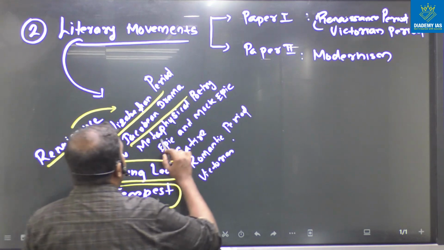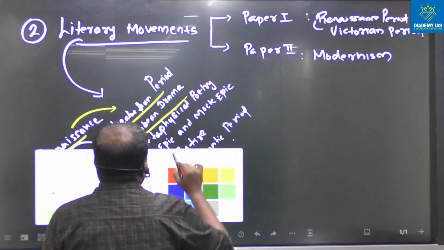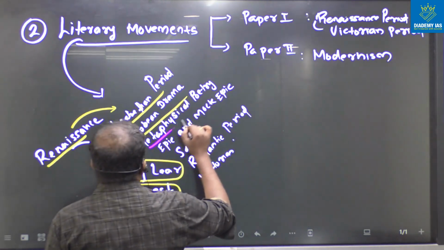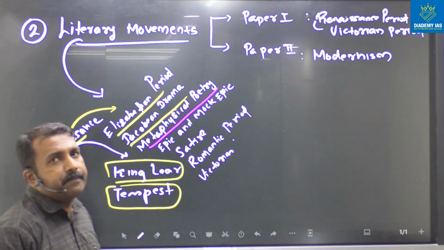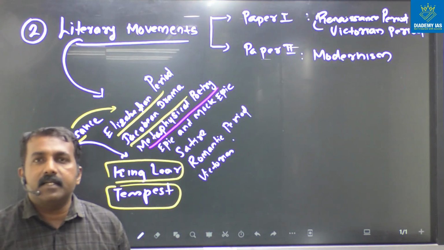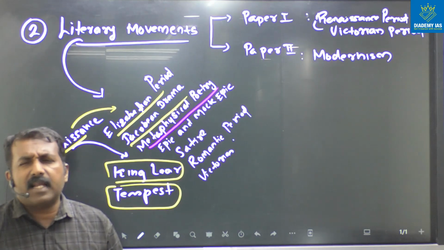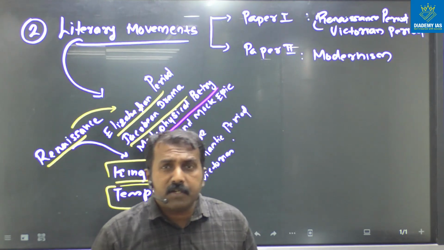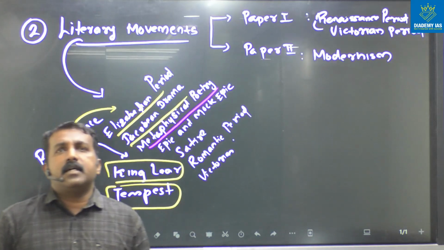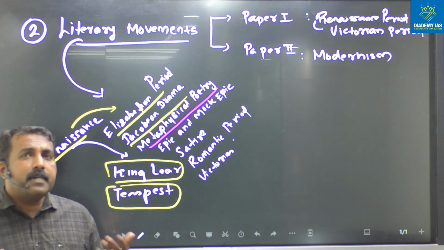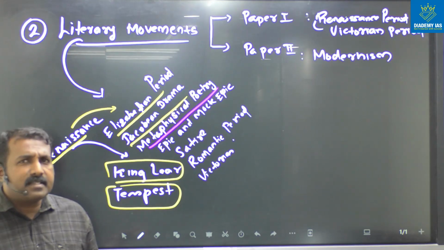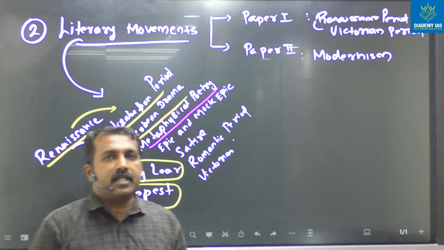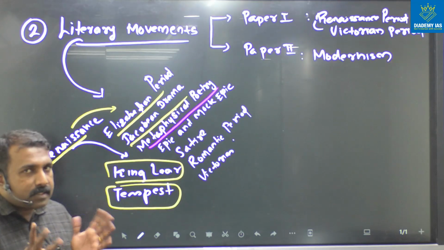Then after that we have metaphysical poetry. What is metaphysical poetry? We know that metaphysical poetry is a style of literary work. It also came in the Renaissance period. That is a different style of writing. John Donne is the father, or the founder, of metaphysical poetry. And a lot of other writers, Henry Vaughan, Herbert, are there in that group. Actually, mainly five important writers came in this metaphysical poetry genre or poetry style.